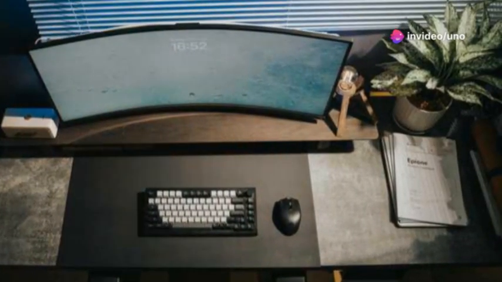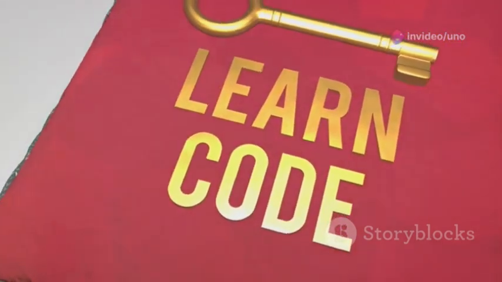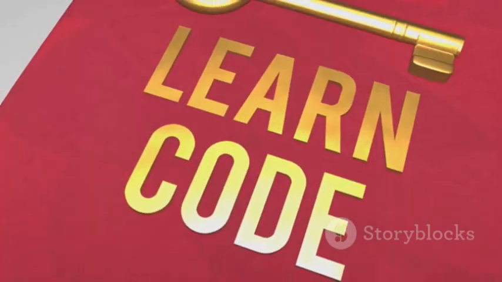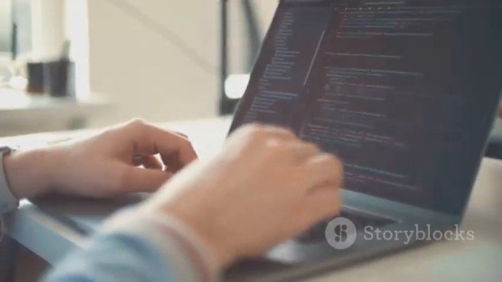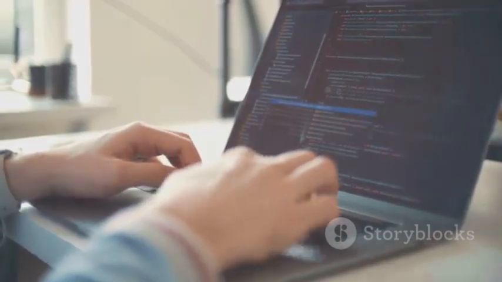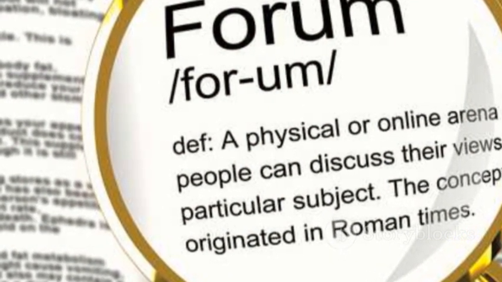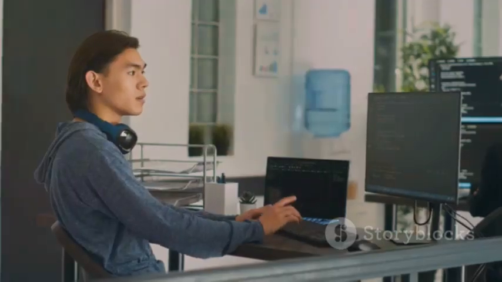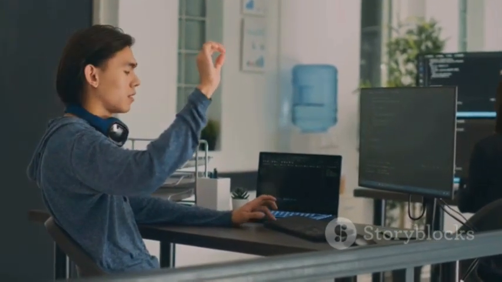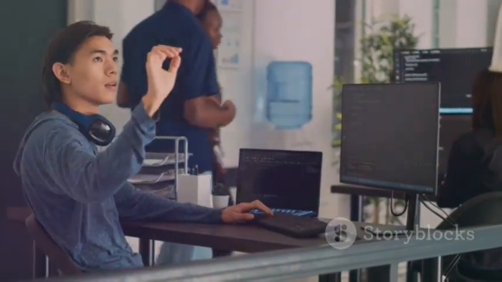Section 6. Ready, Set, Code. Embark on your Python journey. Congratulations. You've taken the first step toward learning Python. Remember that practice is key. Start with simple projects and gradually challenge yourself. Python's supportive community and abundant resources are there to help you along the way. Embrace the learning process and enjoy the journey into the world of programming with Python.